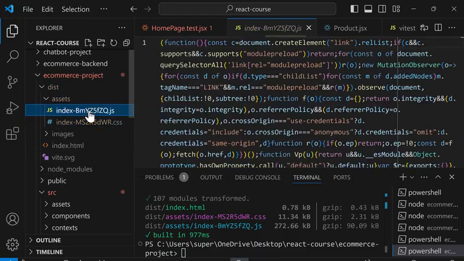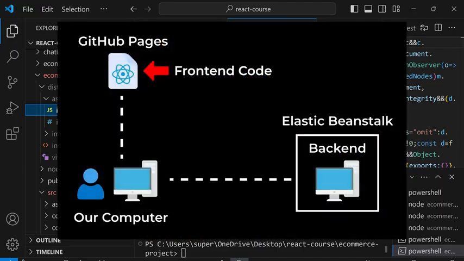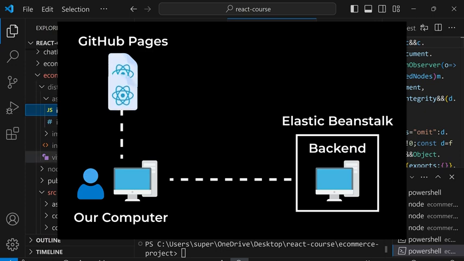So now when we open a website, we need to download this React code from somewhere. So where do we put this front end code? We could put this in another service like GitHub Pages, and then when we visit the website, our browser will download this front end code from there.